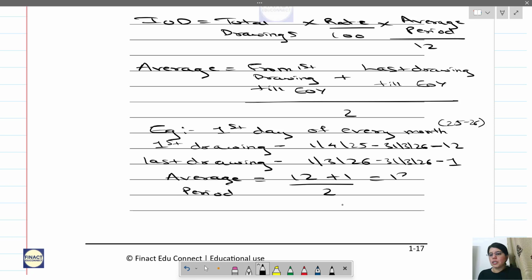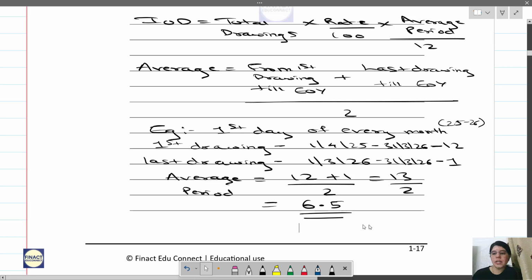So that is 13 by 2, which comes to 6.5. Did you understand how to calculate this?